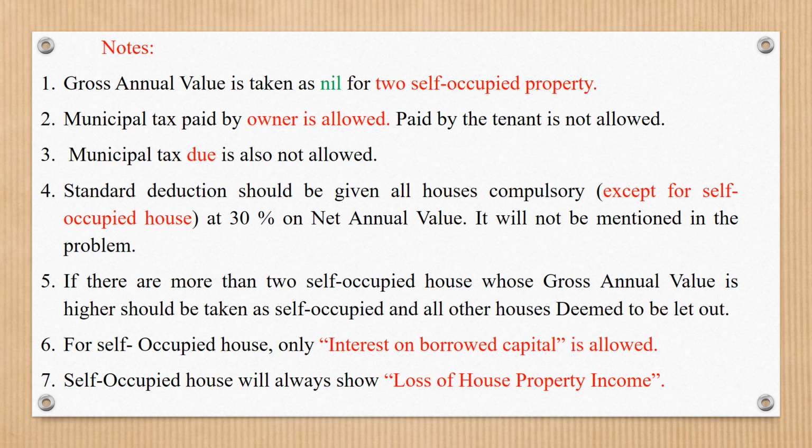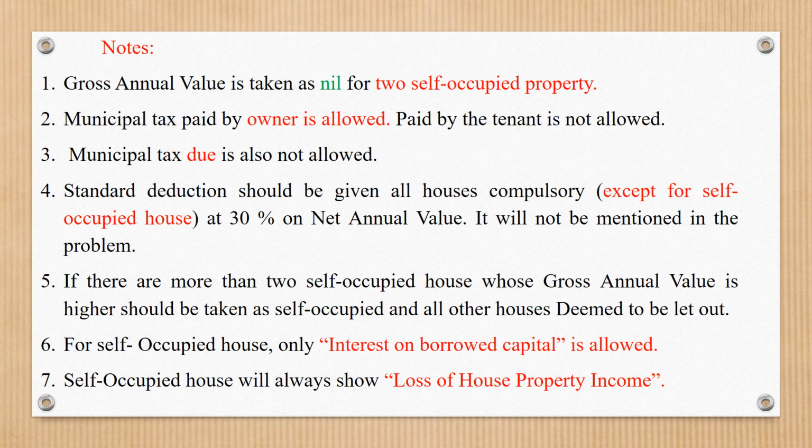Point number 5: if there are more than two self-occupied houses, the two whose gross annual value is higher should be taken as self-occupied, and all other houses are deemed to be let out. In that situation, even if the assessee holds more properties as self-occupied, only two houses are taken as self-occupied. Other houses are deemed to be let out.